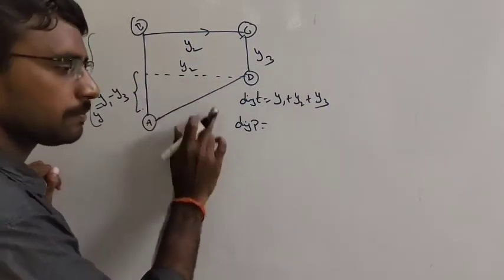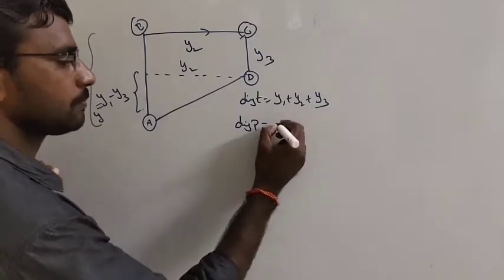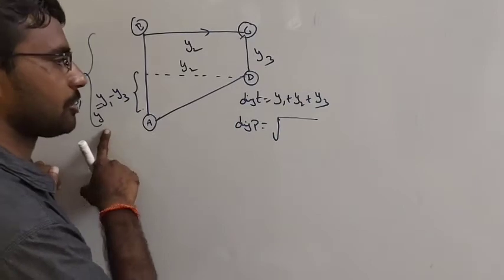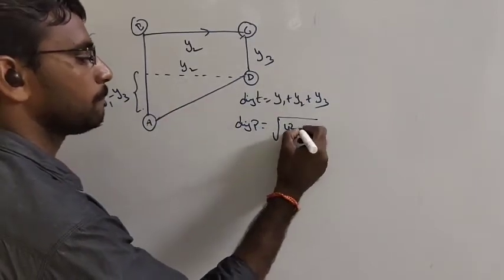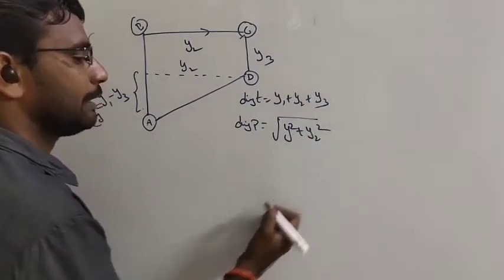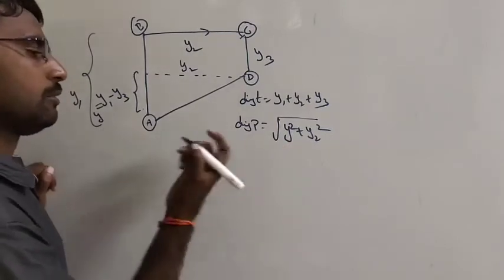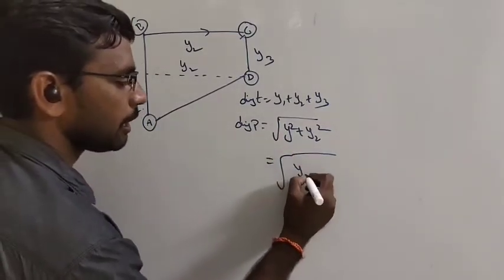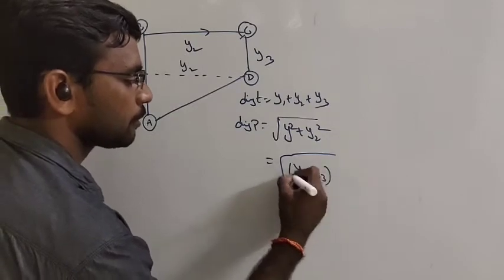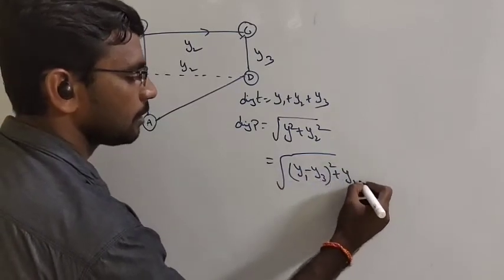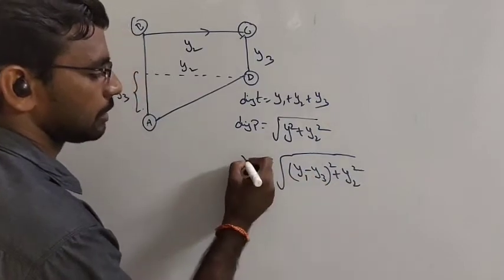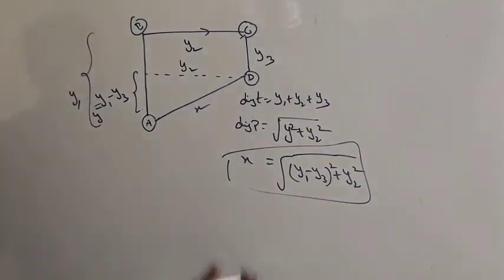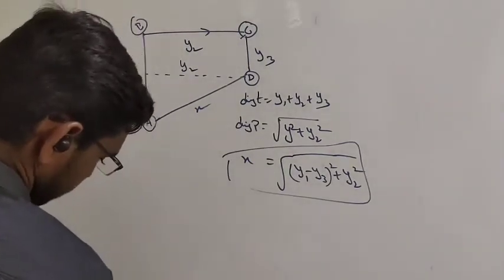Then what about this one? Displacement equal to how much? Square root of y square plus y2 square. I will put the total value. Instead of y, we can put y1 minus y2, whole square, plus y2 square. You can substitute into displacement x. Like this we can find it.